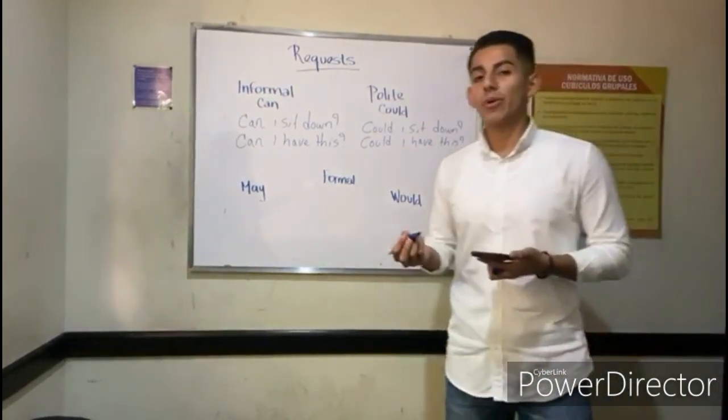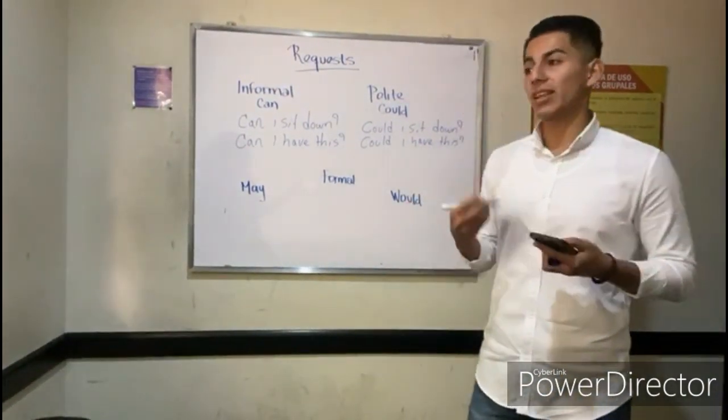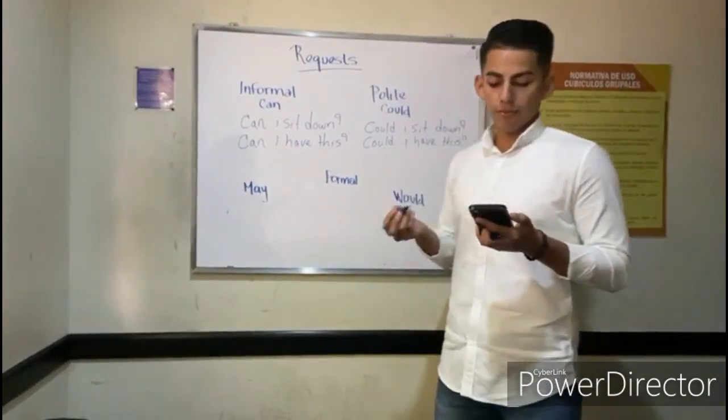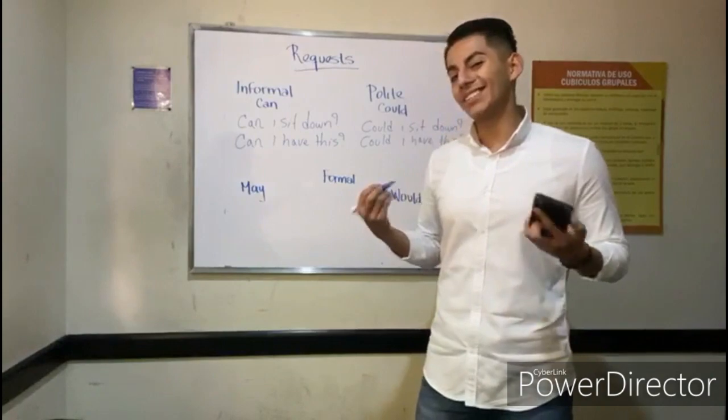In formal form, we can use two modal verbs, may or will. One example for may is, may I sit down?